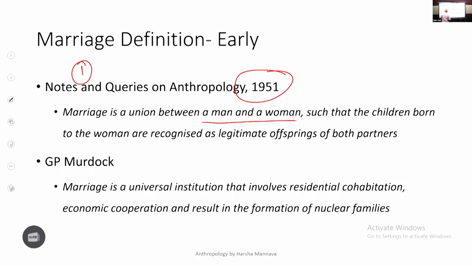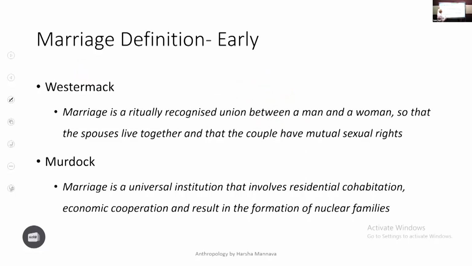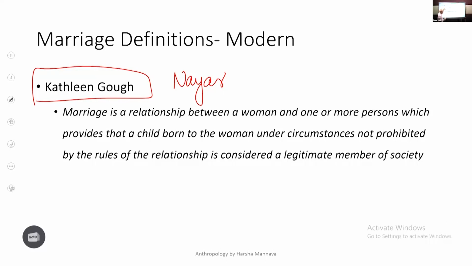All of these are not addressed in the Notes and Queries definition. And Kathleen Gough's definition is too extreme because it is customized only for the Nair scenario, where there is no one man, one woman bonding, and where childcare is not part of the marriage relationship. So even Kathleen Gough's definition is not perfect.